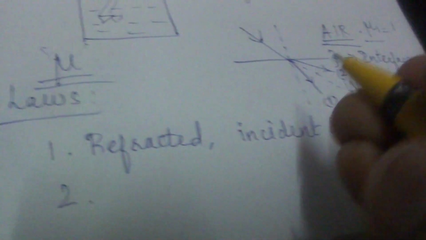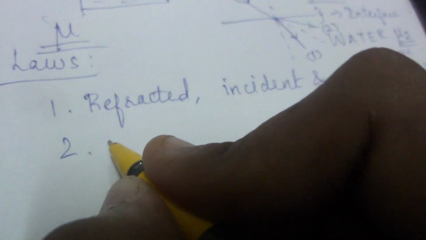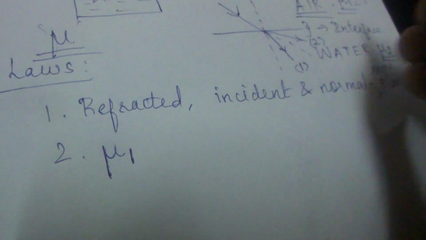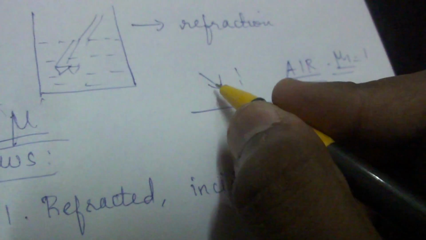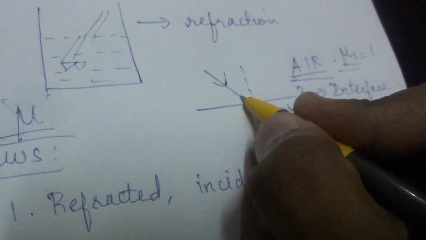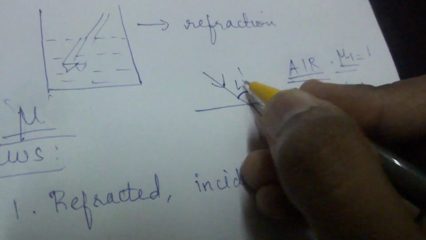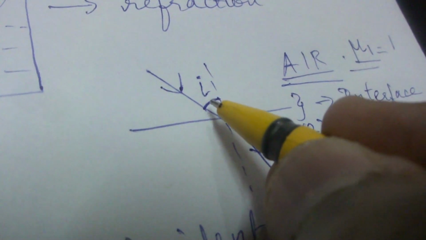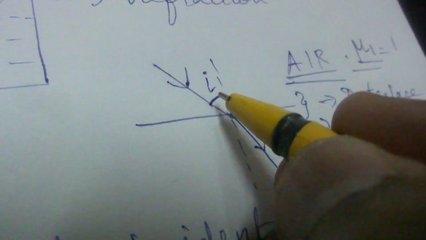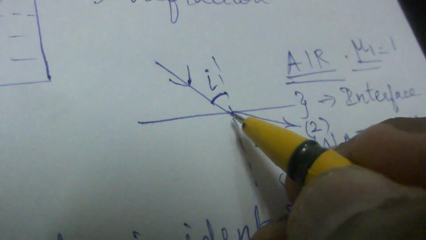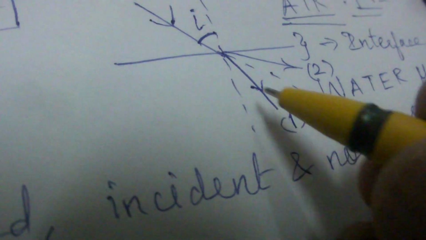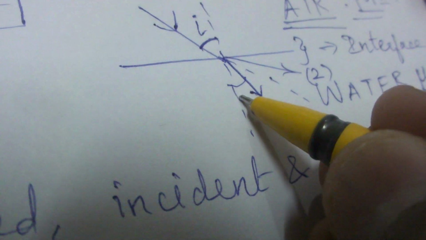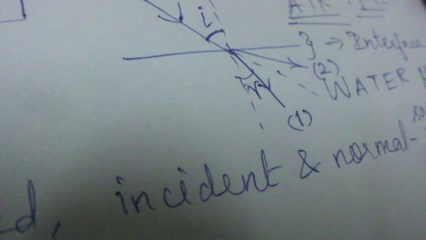So the second law of refraction is about the product of the refractive index, like nu1 into, actually this is the normal, right? So this is the incident ray and the angle which the incident ray makes with the normal is known as the angle of incidence, which is represented by the letter I. Can you see that? The angle between the normal and the incident ray. Coming back to here, the angle between the refracted ray and the normal is known as the angle of refraction and it is represented by the letter R.